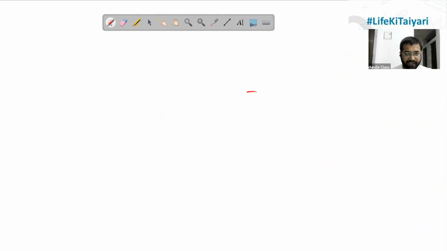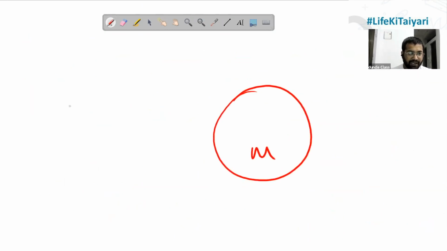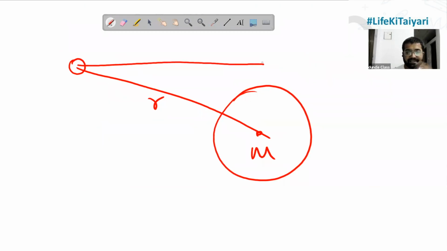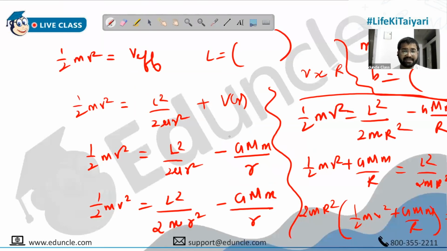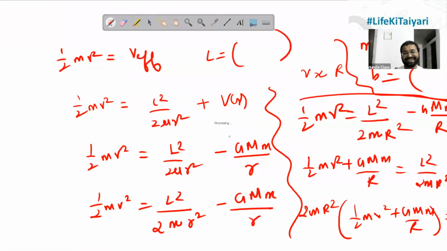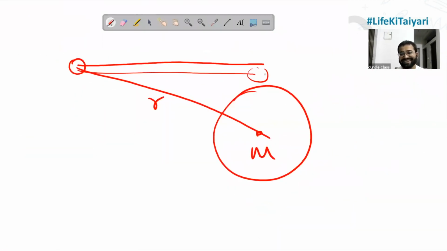For example, if we have this mass and an asteroid which is coming, the value of small r is this, the distance between them. And if they are asking you to find the value of b such that asteroid will just miss the star, what is the meaning of just missing the star? It means that it has to be equal to R. Now b and R will be equal also.